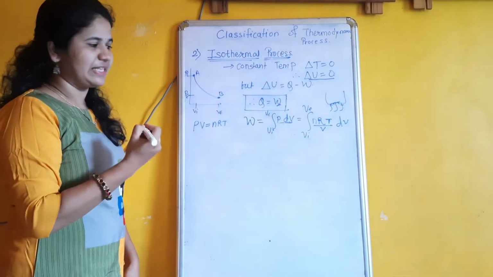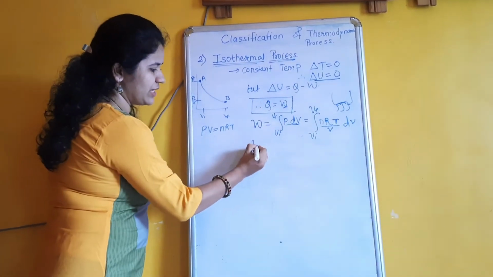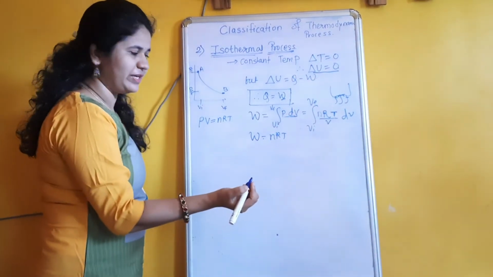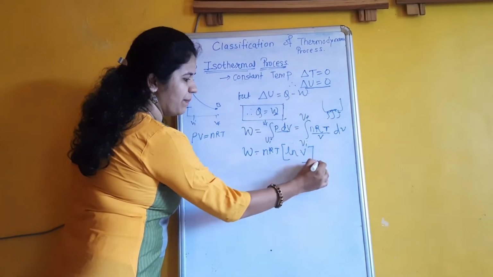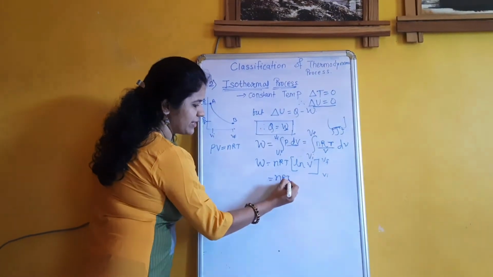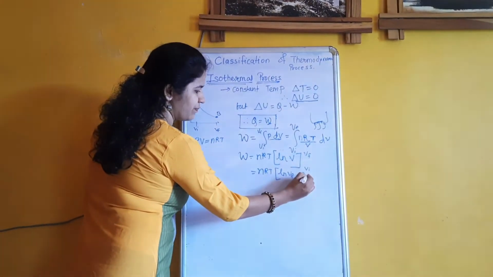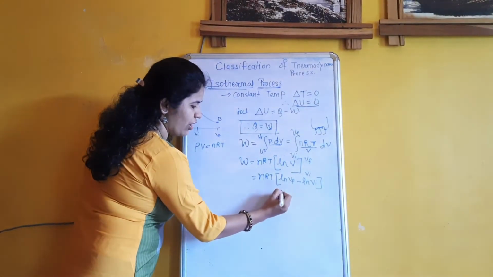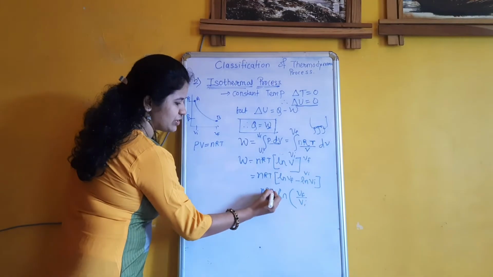Now we will take the integration. nRT are constant, so take them outside the integration sign. The integration of 1 by V is log V, or ln V. Now put the upper limit and lower limit. First we put the upper limit, so nRT log VF minus nRT log VI. We know that log A minus log B is log A upon B, so it is VF upon VI. This is the final equation of work done.